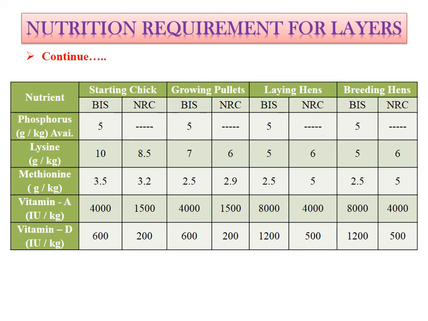Lysine and methionine are the two most important essential amino acids. So their inclusion rate is also given in the table. Then the most important vitamins are vitamin A and vitamin D. Generally all the nutrients are given in gram per kilogram, but in case of vitamins they are given as IU. IU means international unit. So they are given as international unit per kilogram. Generally the requirement of vitamin A is higher as compared to vitamin D.